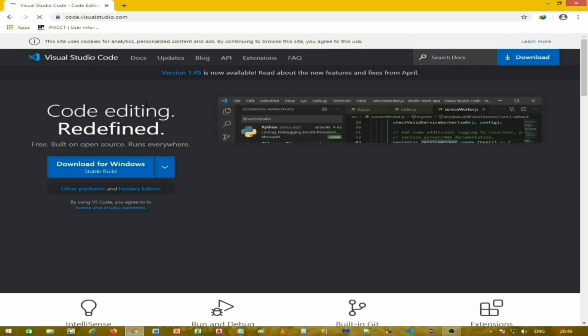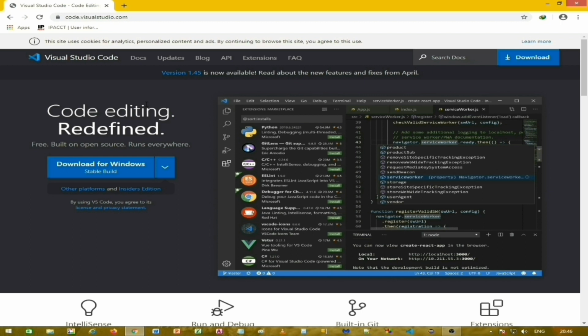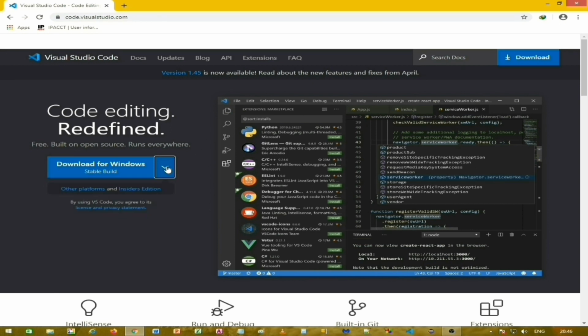Visual Studio Code has a very user-friendly graphical user interface, and so I prefer using it. So go to the download for Windows button, pick your operating system, in this case it is Windows, and click here to download the exe file and install it. I'll close this browser for now.